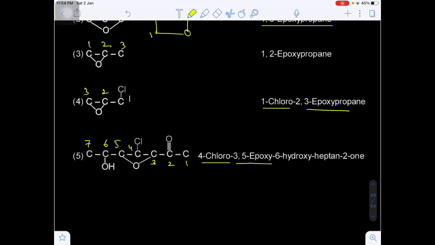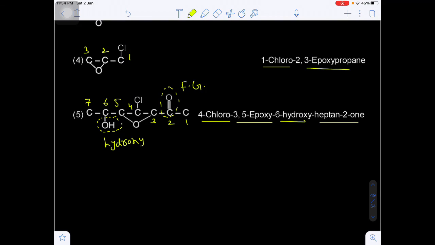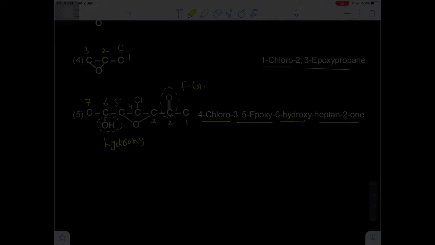On the 3 and 5th position there is an epoxy bond, and the sixth position, you see, this is not the alcohol functional group. This is simply treated as a hydroxy because the C double bond O will be our main principal functional group. Sixth hydroxy, heptane, 2-heptanone or heptan-2-one. Yes or no? So this is the systematic nomenclature of organic compounds which contain the